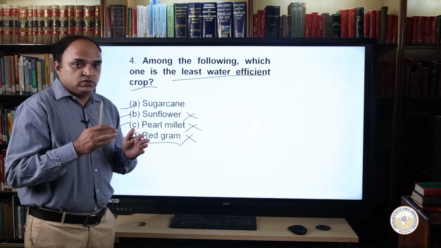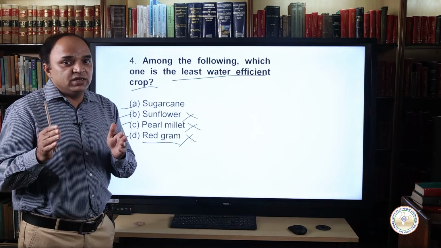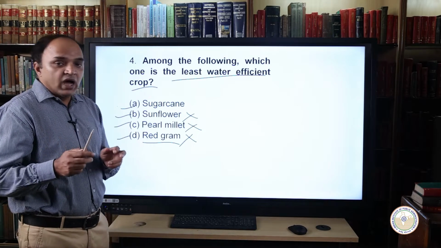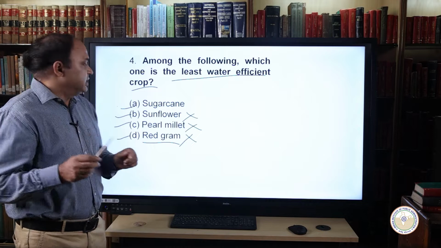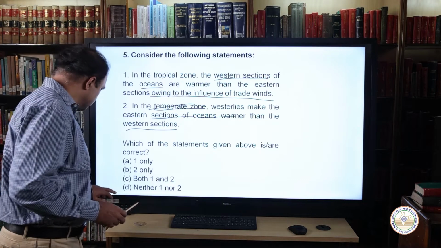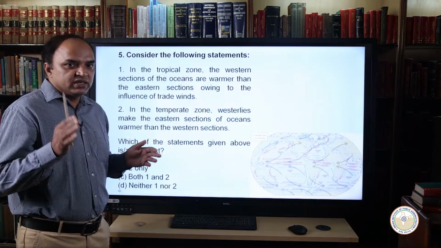Now finally, coming to the sugarcane, it takes about 210 liters of water to produce 1 kg of sugarcane. Hence, our option is A, and A is the correct answer. Now coming to the next question. Two statements are given here, and we have to select the right answer.